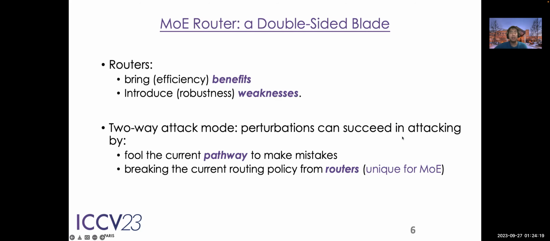And intuitively, this result makes sense since the routers of the MOE not only bring the efficiency benefits, but also introduce more robustness weakness. One hypothesis of ours is that to launch a successful attack on MOE, the perturbations can either attack the pathway or the router to lead the model to make mistakes. And this is what we call the two-way attack mode. And the latter, to attack the router, is unique for MOE.